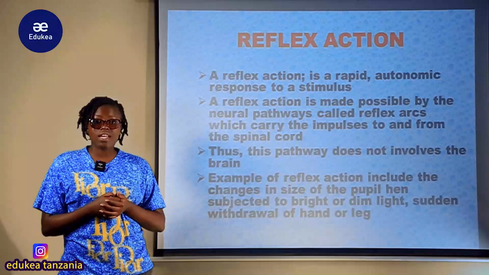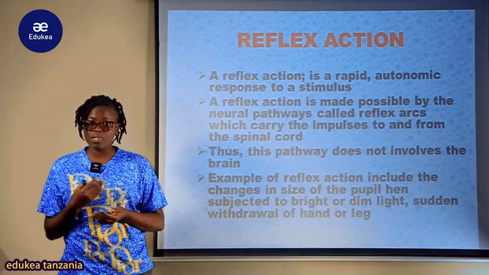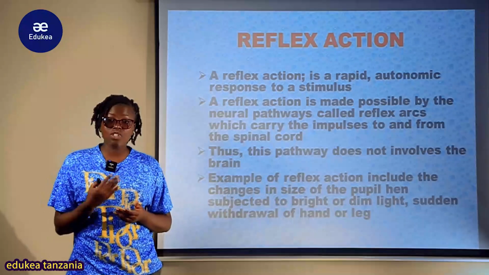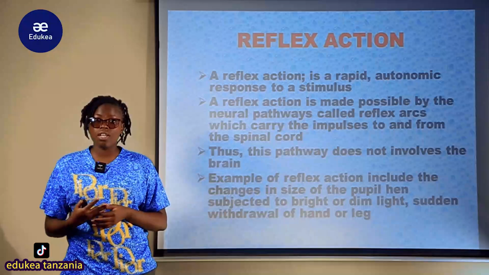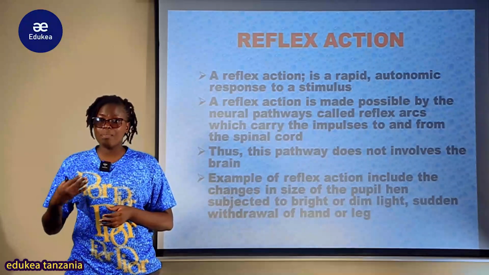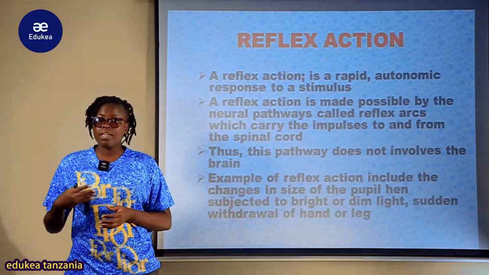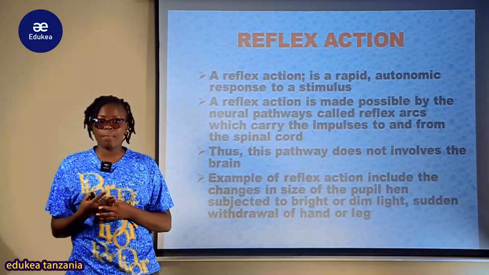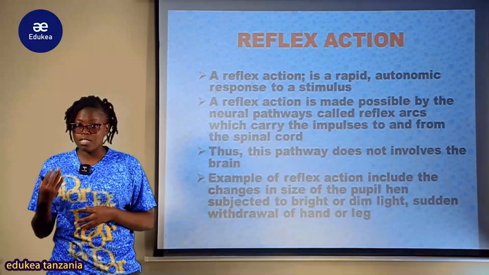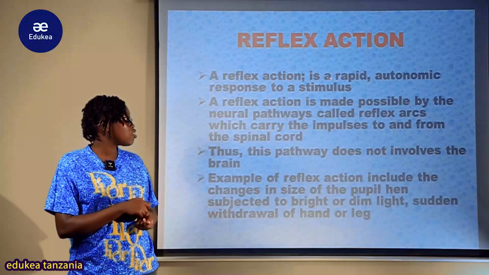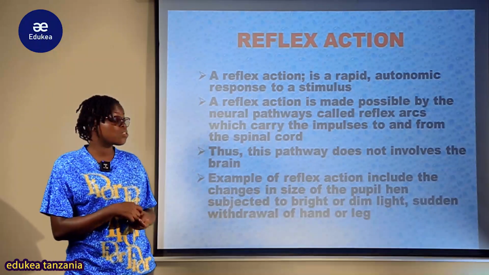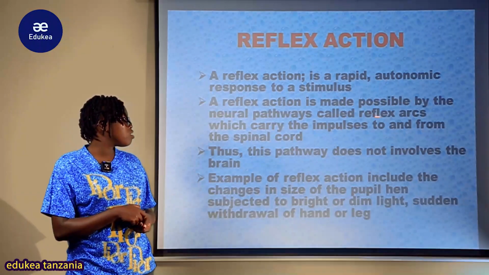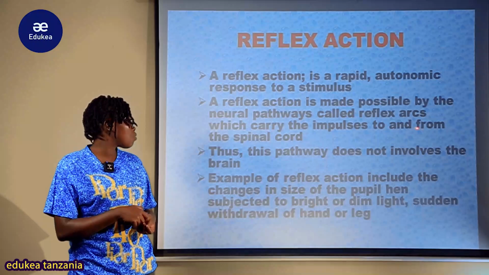Now let us consider the concept of the reflex action. The reflex action tumezungumzia mara nyingi sana about the voluntary action. So the involuntary action ni sawa na those reflex actions, ambayo ni zile action these are the ones which are very rapid and autonomic response, ambao they do not involve the use of willpower. So they tend to occur very, very rapidly and mostly katika this anxious situation. So a reflex action is a rapid autonomic response to a stimulus. A reflex action is made possible by the neural pathway called the reflex arc, which carries the impulses to and from the spinal cord.